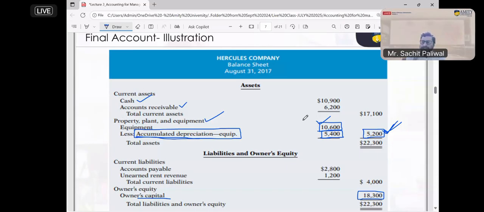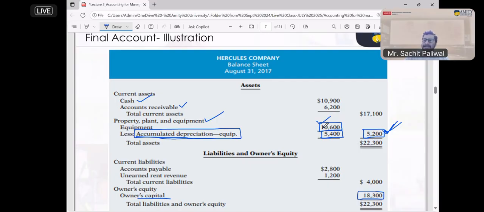There are two methods which are very prominent, called the straight line method and the written down value method. So based on a certain method, we calculate the value of depreciation, and that value is deducted every year from the assets.